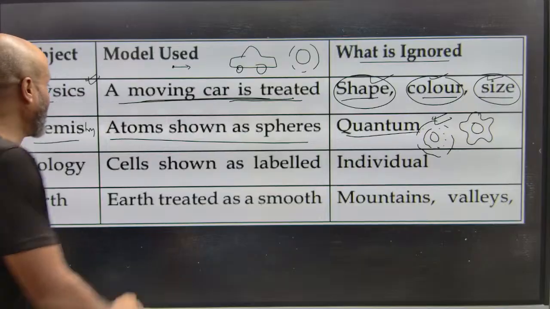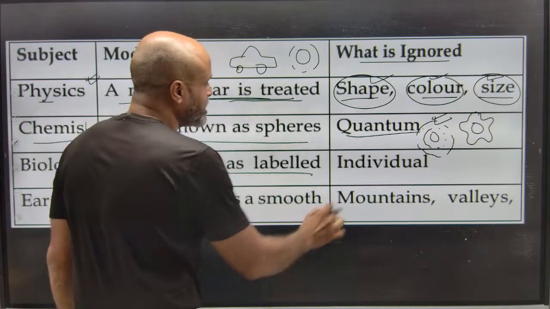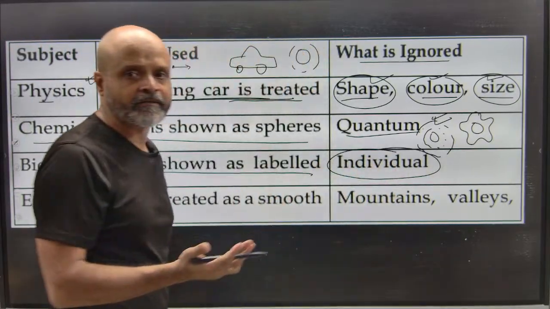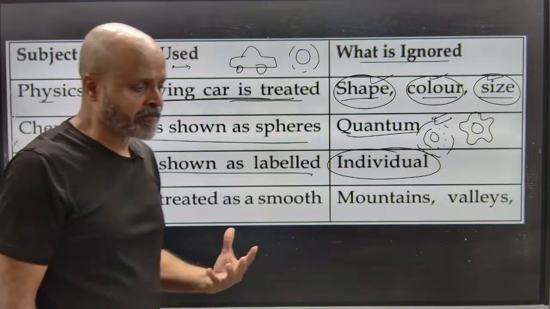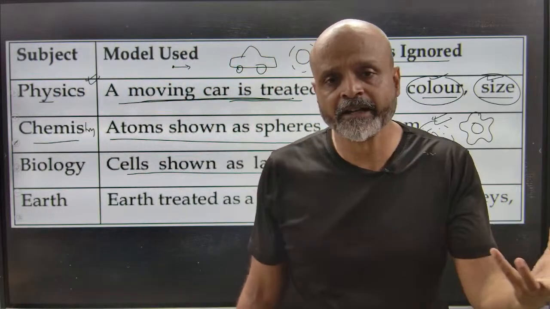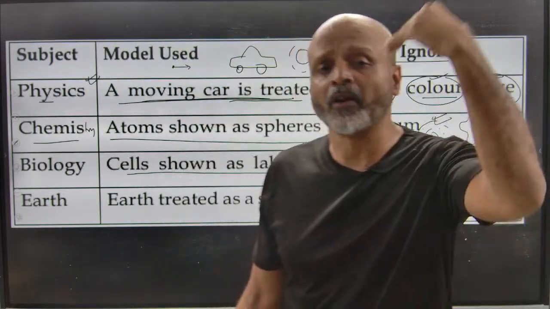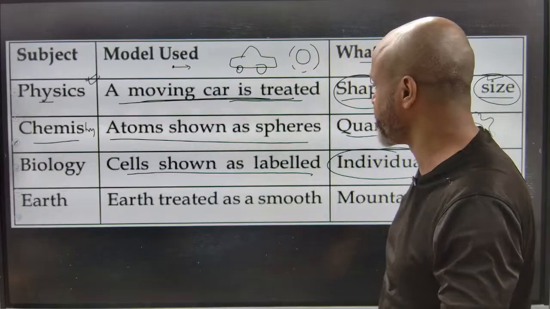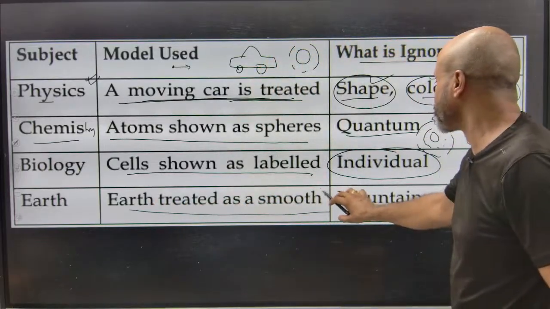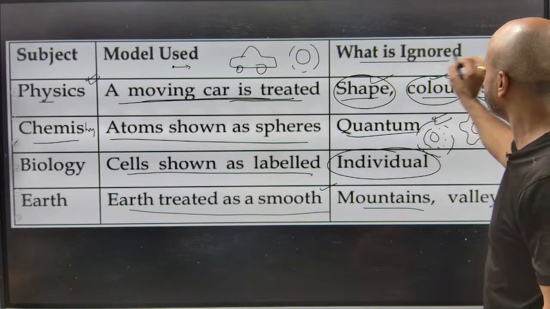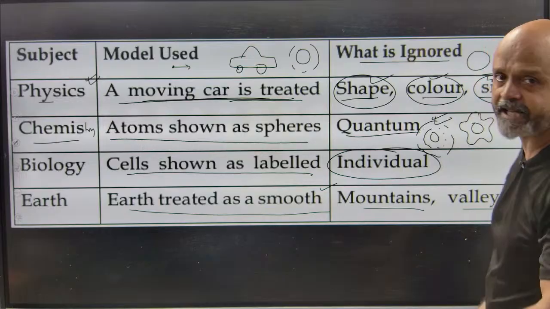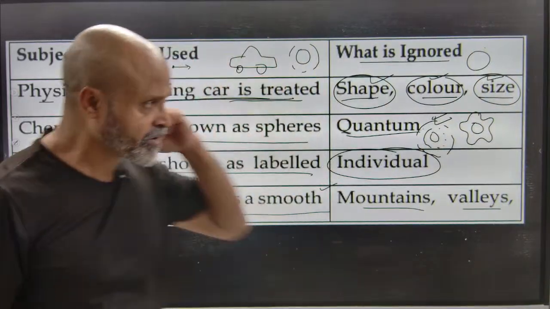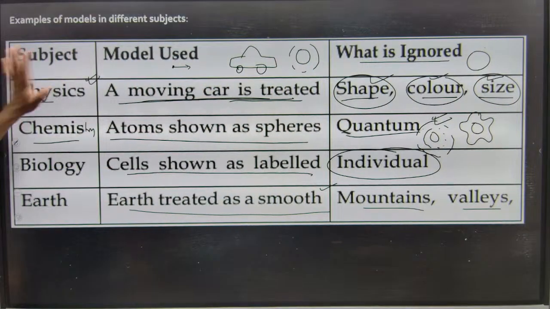Biology: cells are shown as labeled diagrams. Individual cells are different. For example, the same cell is different in a plant and in an animal, or in different kinds of animals as well. Earth is treated as smooth, but Earth is not smooth. Earth has mountains, valleys, rivers and whatnot. So these are certain things which we ignore.